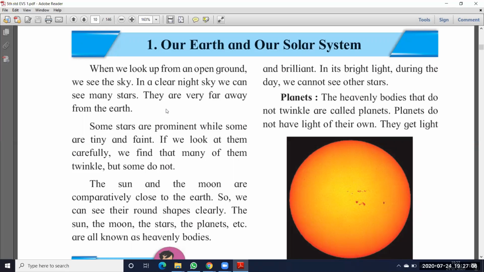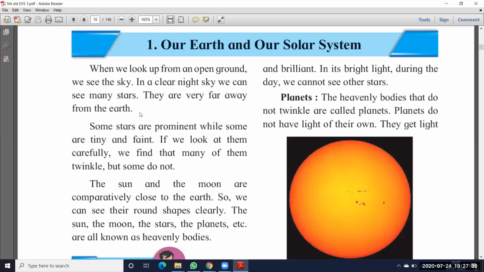When we look up from an open ground, we see the sky. In a clear night sky, we can see many stars. They are very far away from Earth. When you are standing in a ground, every day you go to the ground for playing. At that time, in night time, you have to observe this. You have to see the sky at night, and we can observe so many stars in the sky. But those stars are very far from the earth.